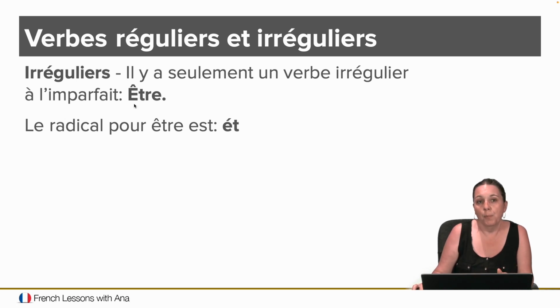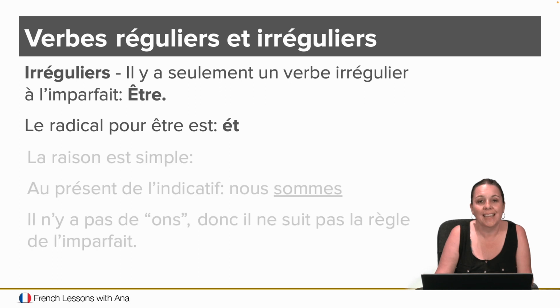So, because we can't work with ONS in the present, le radical pour être est ét. So the root, the radical, which is that part before the endings, for the imparfait becomes ét. But notice that être has an accent circonflexe, which is that little hat, that becomes accent aigu when it changes to imparfait. Être, and this is ét. It's going to be an open é. So how do we conjugate this guy? The good news is that the endings are the same.